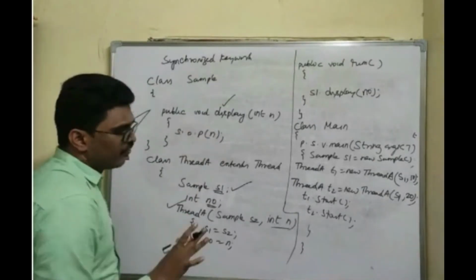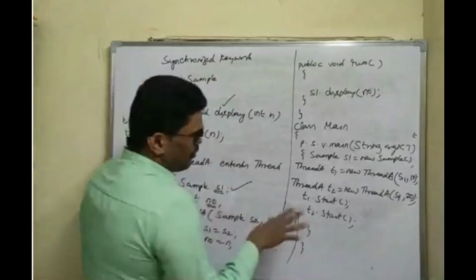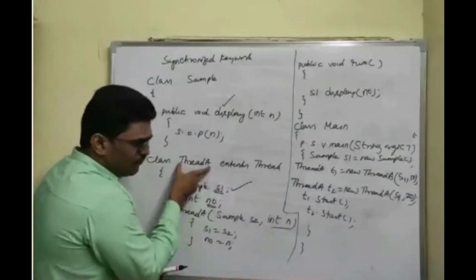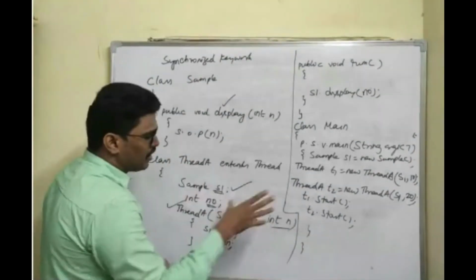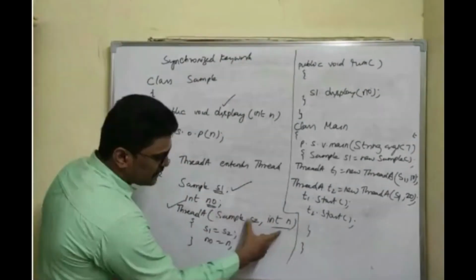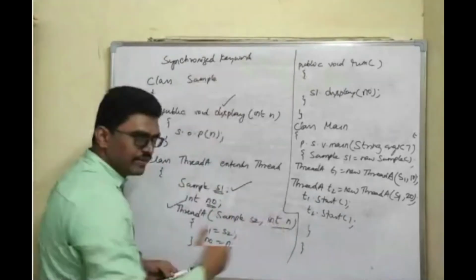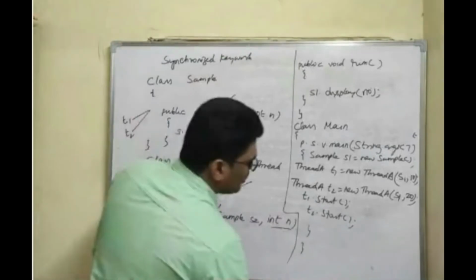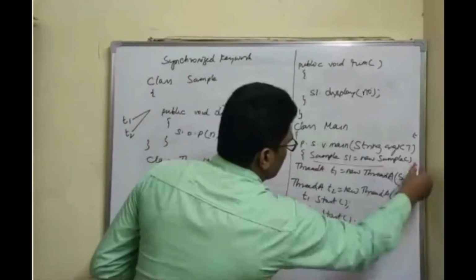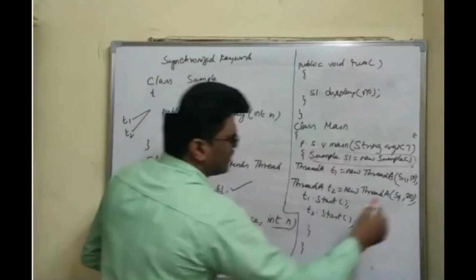Okay, so now you see here. Hope you understood. First, I am creating the object for this. Previously, we created it normally, but now we are passing constructor parameters. One parameter is the object of this class. Another one is the number which I want to display. So now you see here, the sample object I have created, that object only I am passing.